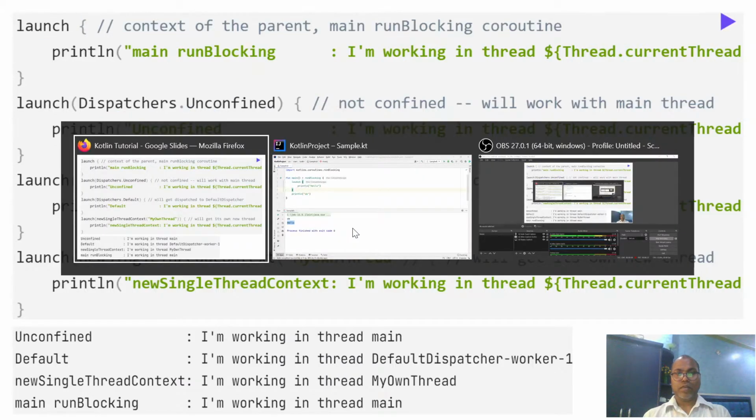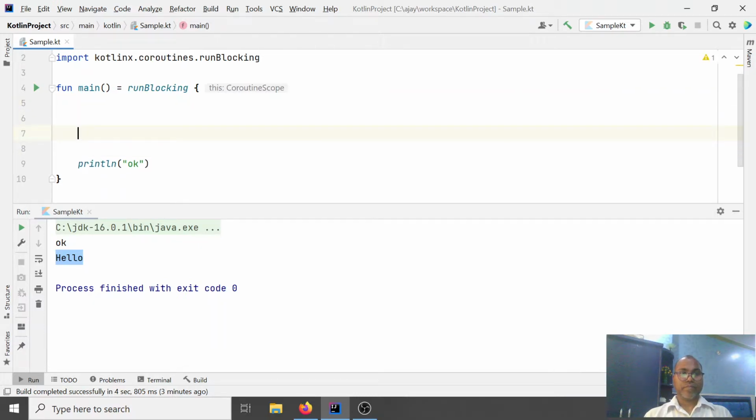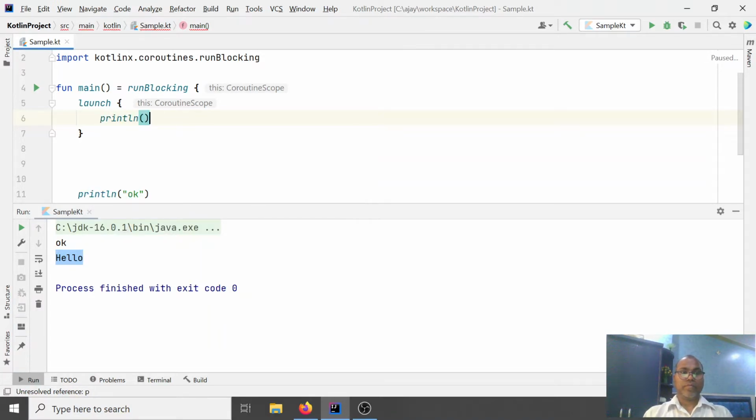Let us run the code. Here you say runBlocking and launch, without specifying anything. This is inherited by default. Let's print the thread name.